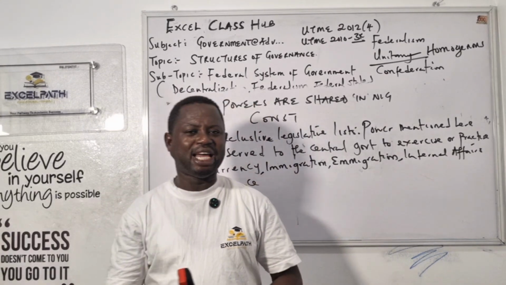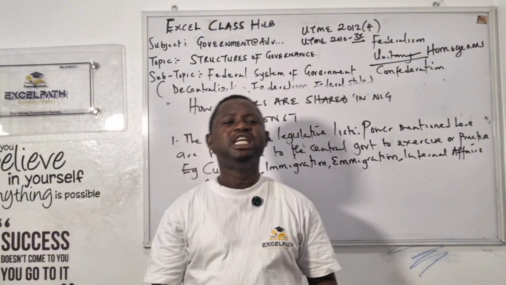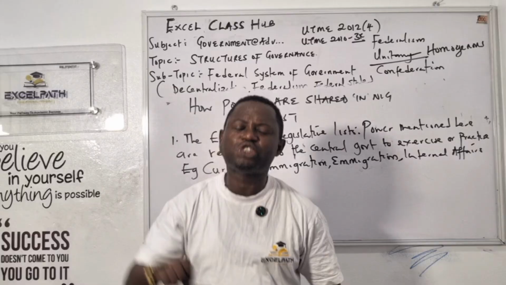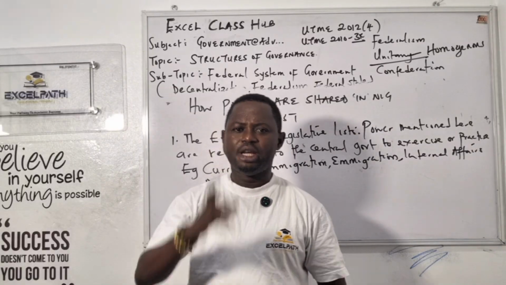I remember in 1999, they said that each state should have its own police. They are still debating it in the National Assembly. Each state should have its police. No, the police is controlled by who? By the federal government. Tell me this answer.